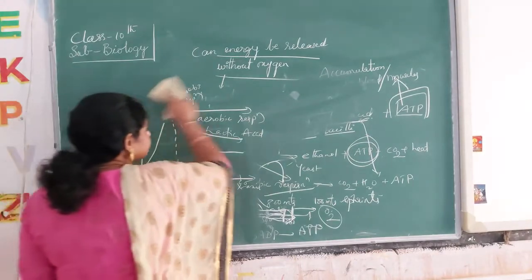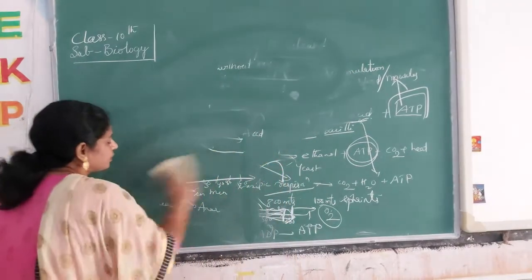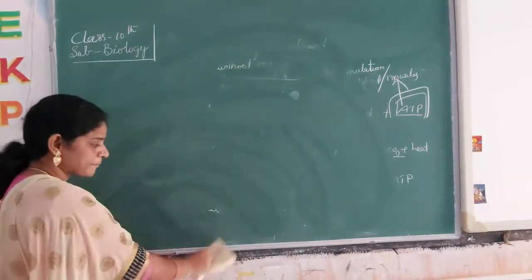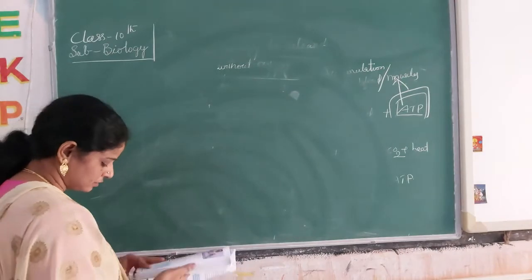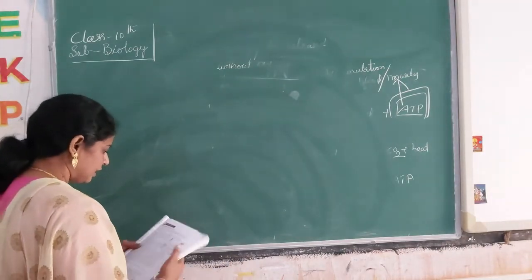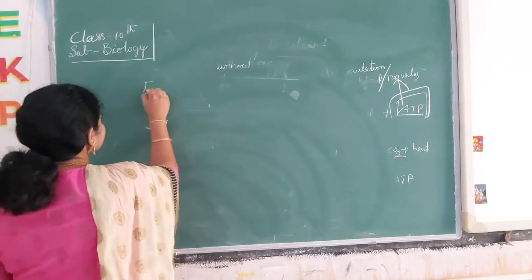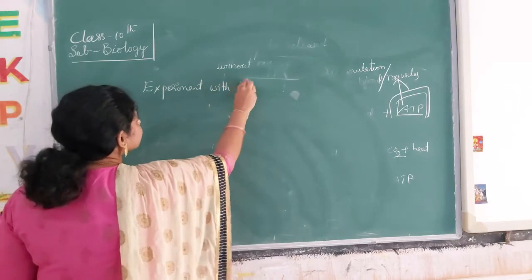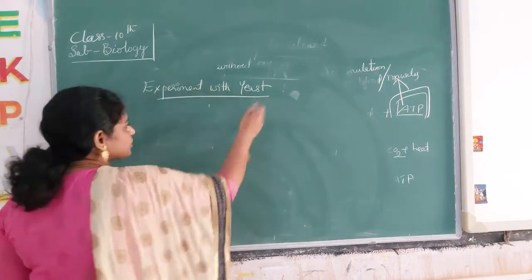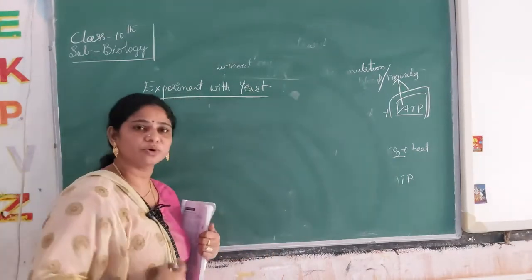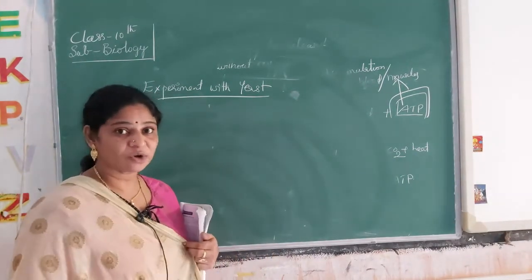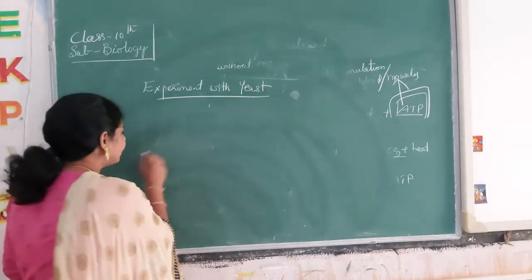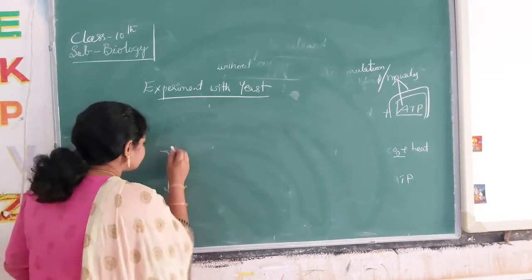They have given one experiment for you. I will tell you what that experiment is. It is an experiment with yeast. With yeast, obviously we know pyruvate is converted to ethanol, carbon dioxide is released, heat is released, plus energy is released. So what we have to take is just a bottle.